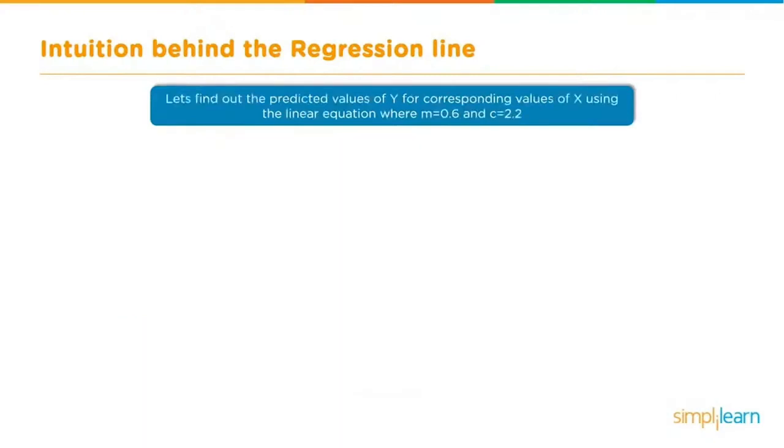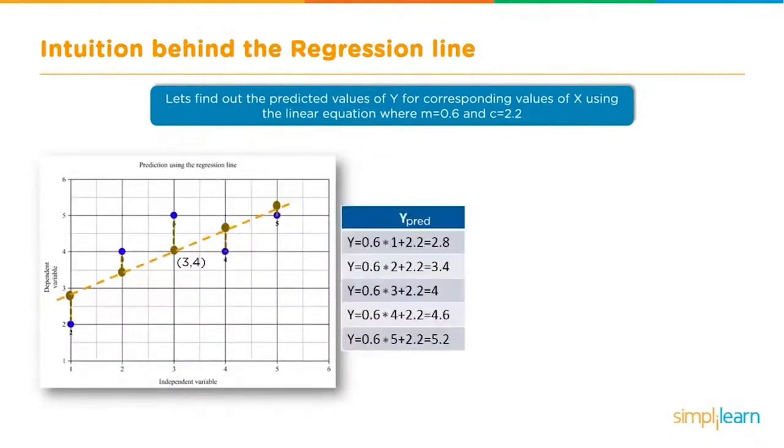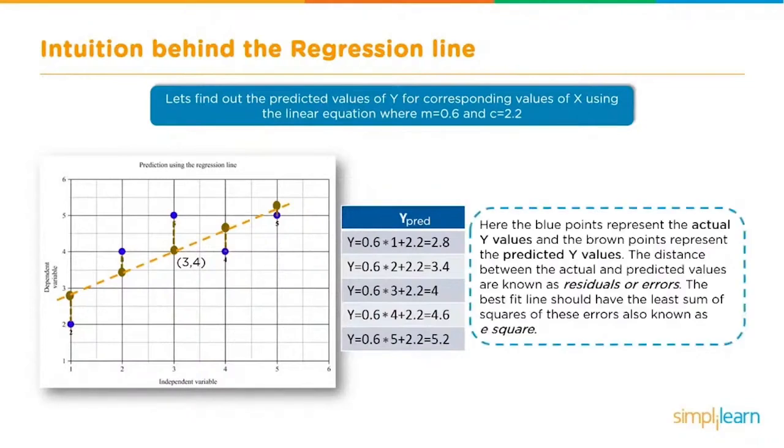Continuing deeper into what's going on behind the scenes, let's find out the predicted values of y for corresponding values of x using the linear equation where m equals 0.6 and c equals 2.2. We're going to take these values and go ahead and plot them. We're going to predict them, so y equals 0.6 times where x equals 1, plus 2.2 equals 2.8, and so on and so on. And here, the blue points represent the actual y values, and the brown points represent the predicted y values based on the model we created. The distance between the actual and predicted values is known as residuals or errors. The best fit line should have the least sum of squares of these errors, also known as e square.